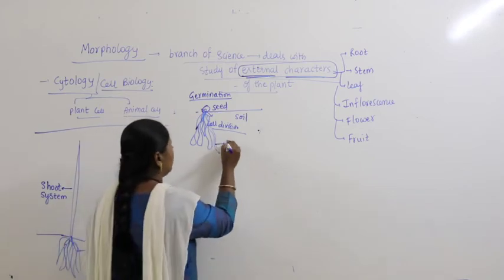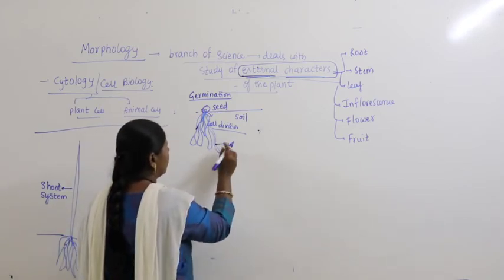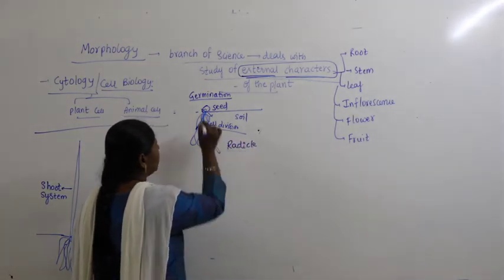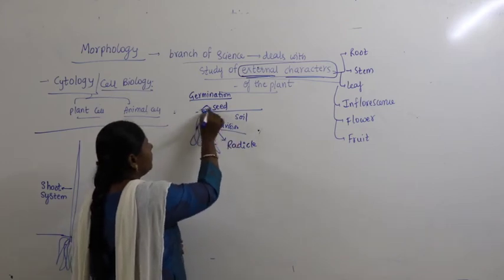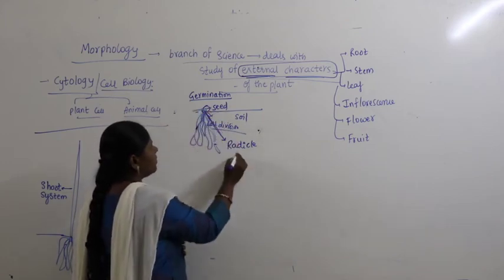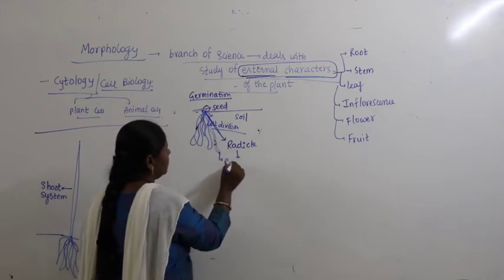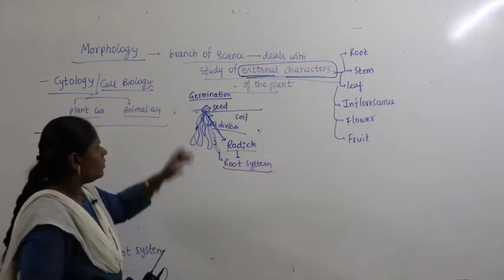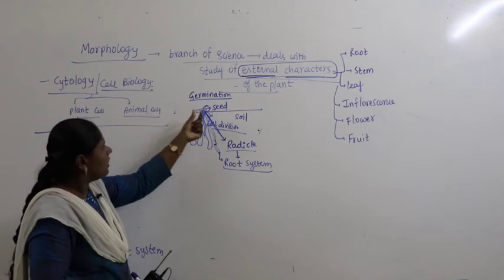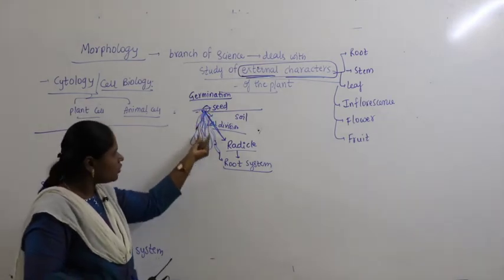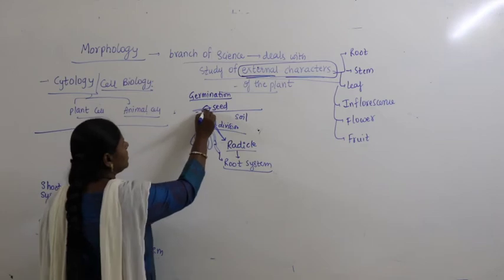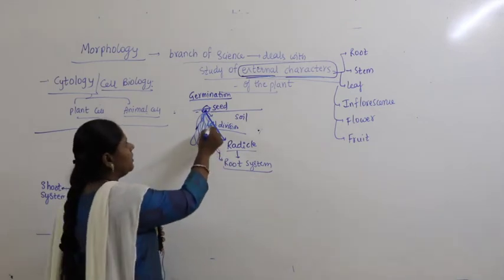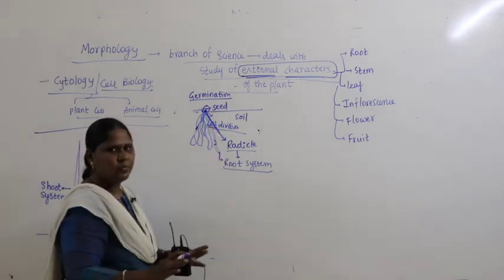Now this is what is called the radicle. In the beginning we call this the radicle, the down part of the seed. The radicle is the one which gives rise to the root system. So when the seed is undergoing cell division, the cell which leads to formation of the root system is called the radicle. Radicle is the cell which undergoes cell division and leads to formation of the root system.